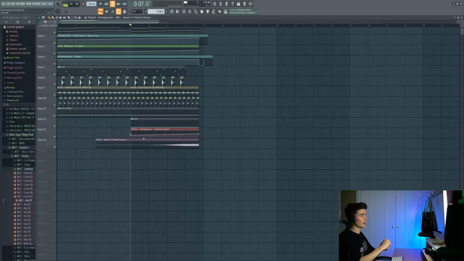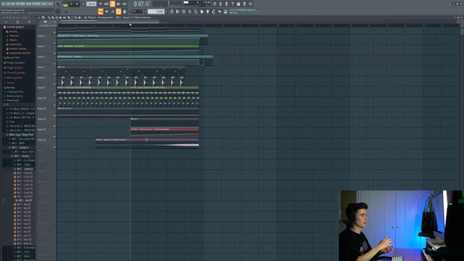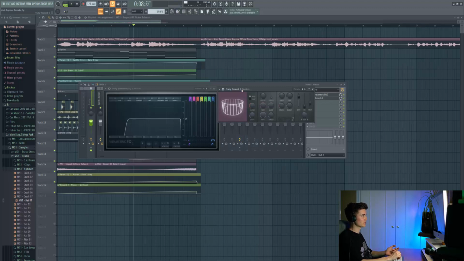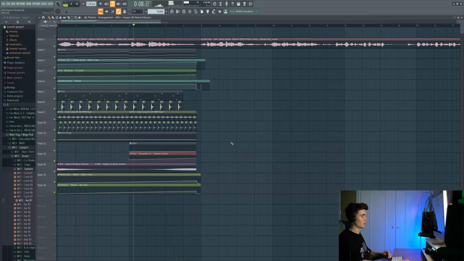So to keep building on that, I've added a noise exhaust as well and reversed it. And this again just helps to really build up the energy before the drop. And then in the build up, we've got some really simple master effects where we're just drowning out all the bass and adding some reverb. It really helps just to build up hype, and then when the bass hits on the drop in the next part, it will be really punchy.